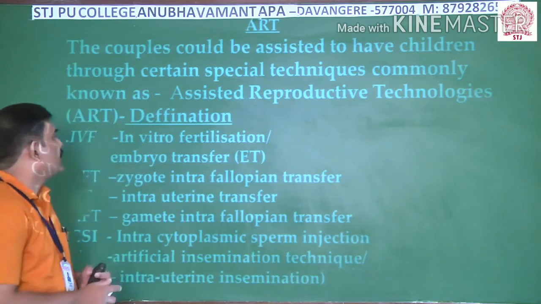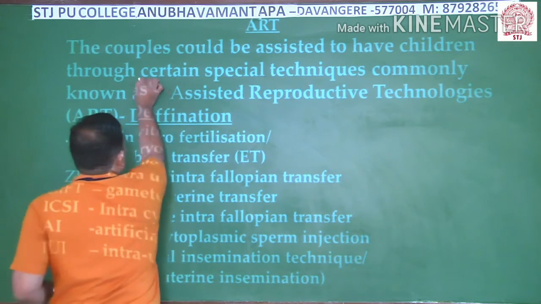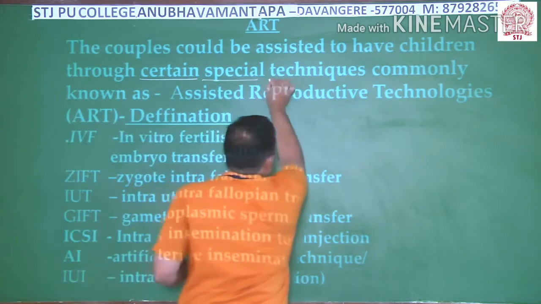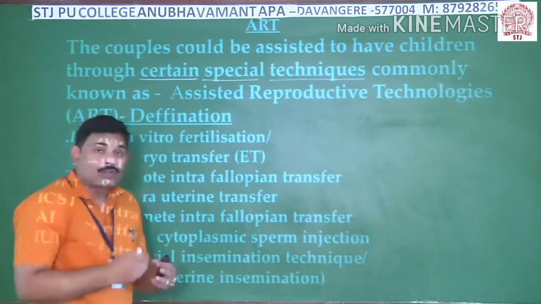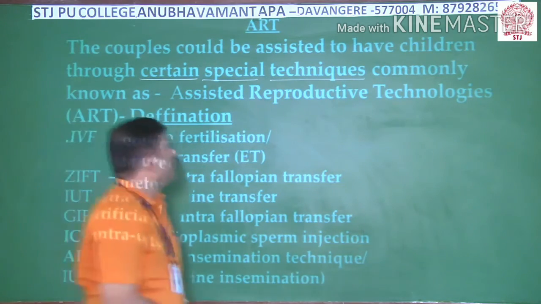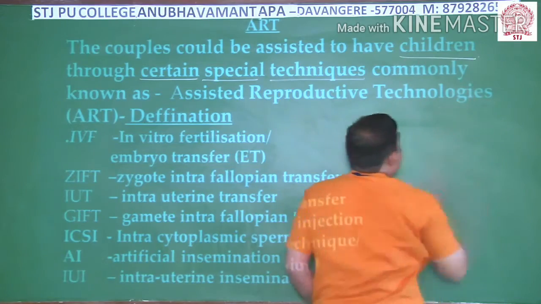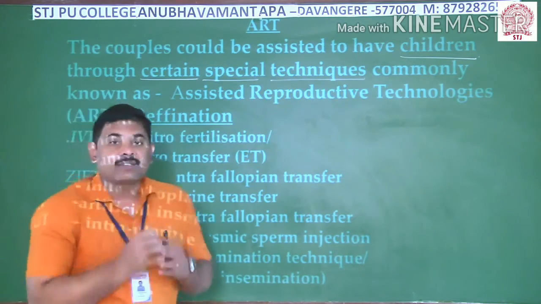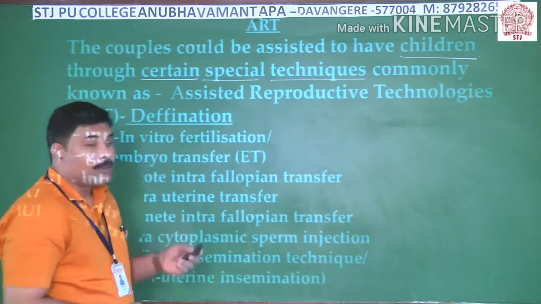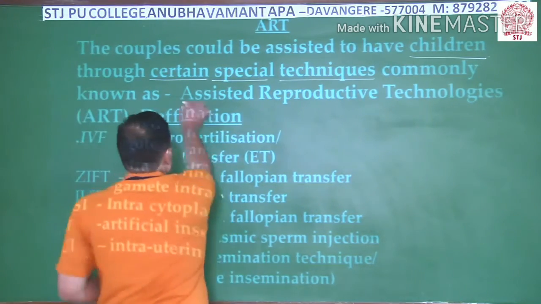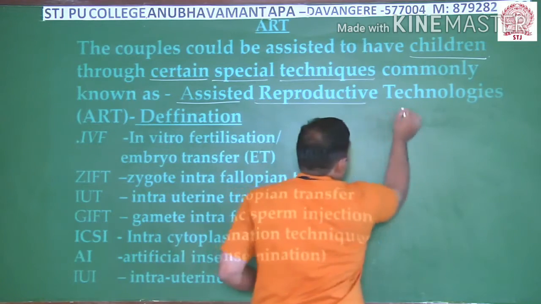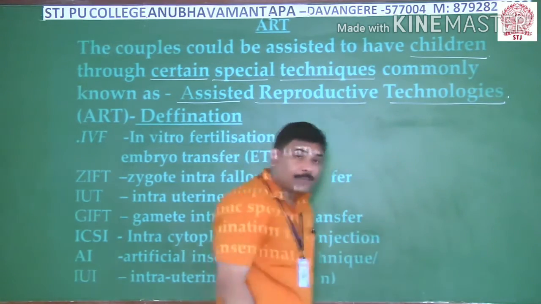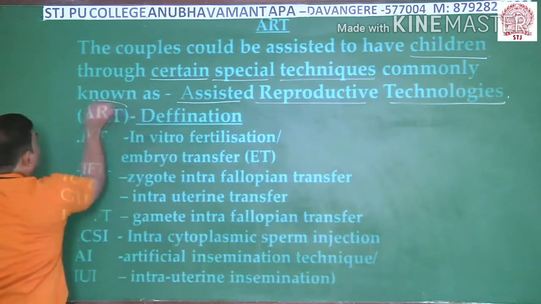These are nothing but certain specialized technologies that are used by a couple in order to have children. All such technologies together we can consider as assisted reproductive technologies.